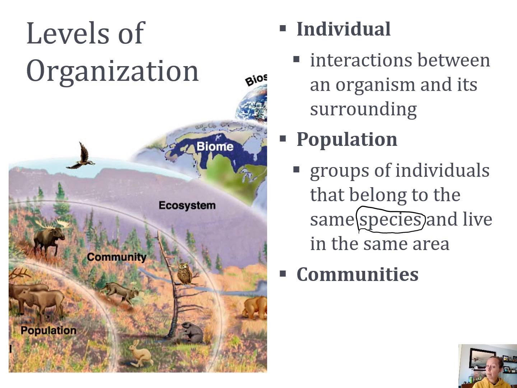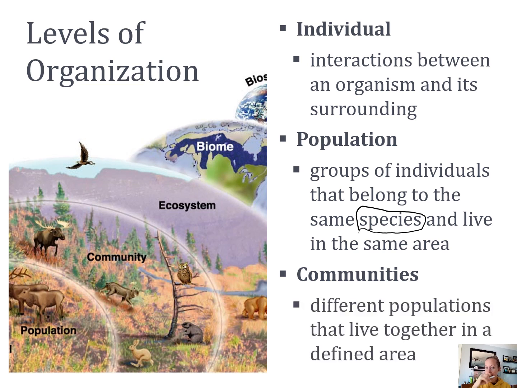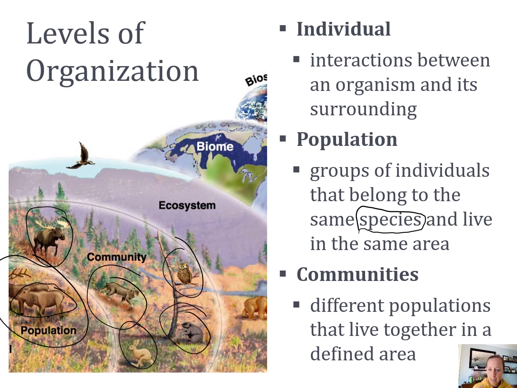After population is community. A community is the different organisms that live in the same area. So if we look at our little picture here, we have our individuals, that little girl moose, right? The population would be all, or I think that's an elk, all of the elk in the area. The community would then be the elk, the moose, the mountain lion, and I think it's a bobcat actually, and the owl, the beaver, the rabbit. Okay, that would be the community. The trees are also part of the community because trees are living, right? We can't forget the plants.